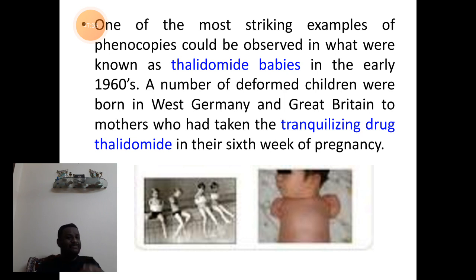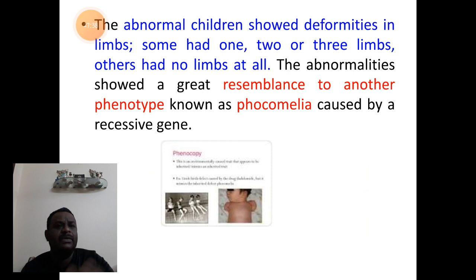So these deformed babies started showing deformities in their limbs, such as having one limb or two limbs, sometimes three limbs, or at times no limbs at all.